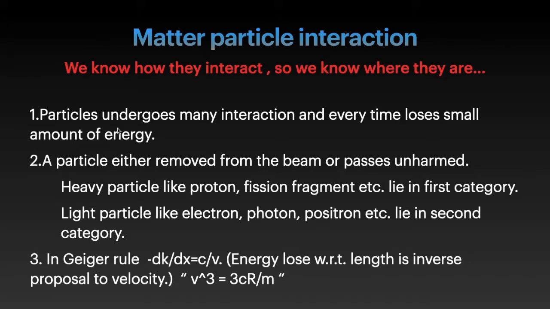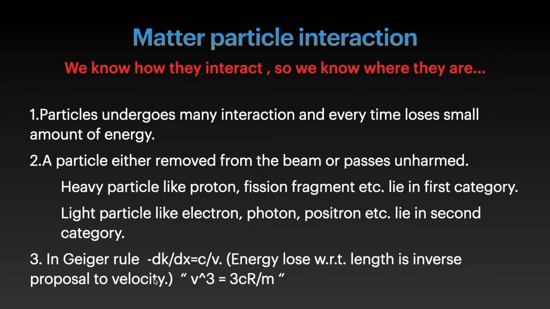In the first, a particle undergoes many interactions and every time loses a small amount of energy. In the second, a particle is either removed from the beam or passes unharmed. Heavy particles like protons, fission fragments, alpha particles, etc. lie in the first category, and lighter particles like electrons, photons, positrons, etc. lie in the second category.